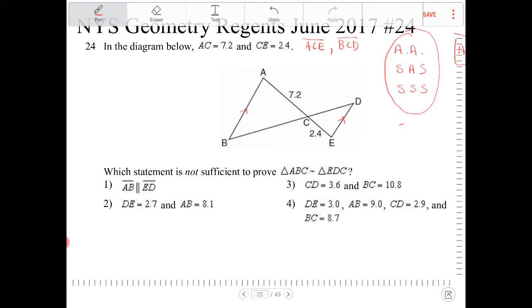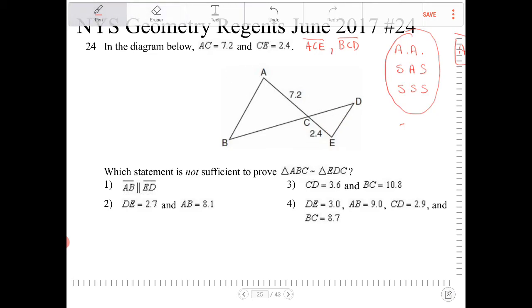Why is that important? Because then BCD is the transversal, and as a result those two alternate interior angles are going to be congruent. Same thing could be said about the other pair. So this is under the assumption that ACE and BCD are straight lines and that they intersect at point C. So option number 1 would prove the two triangles similar, so that's not the answer.